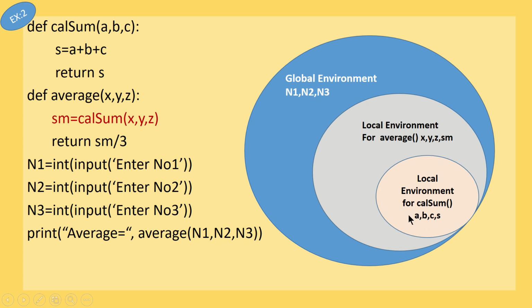No, you cannot. x, y, z and sm can be used only inside average, and a, b, c, s can be used only inside cal sum. However, the variables n1, n2 and n3 can be used both in the average as well as the cal sum function. I hope you understand what we mean by global scope and local scope.